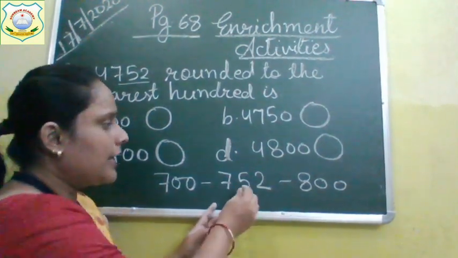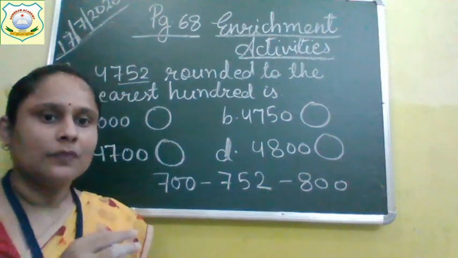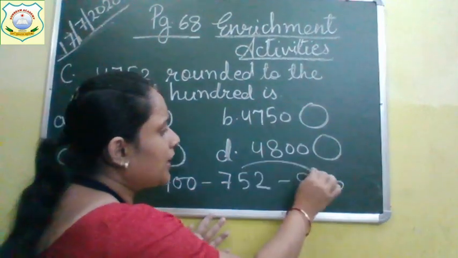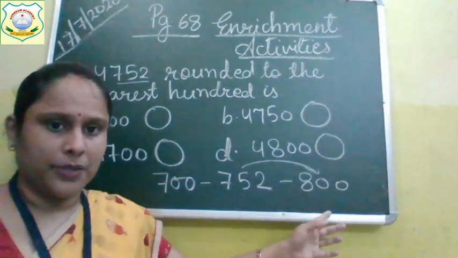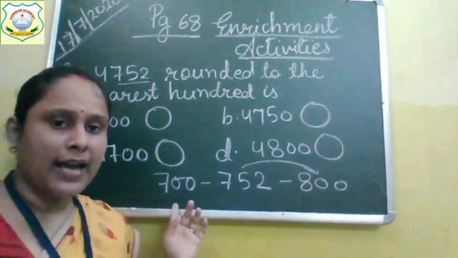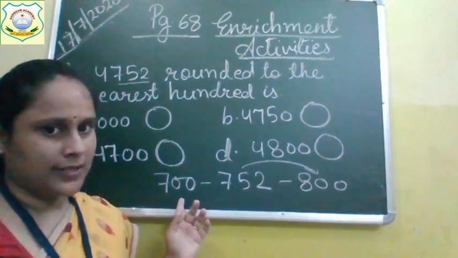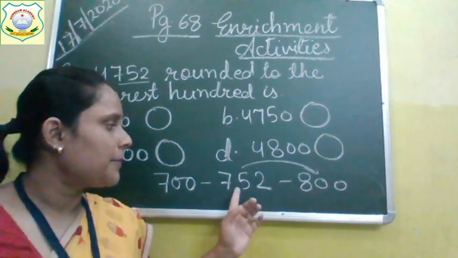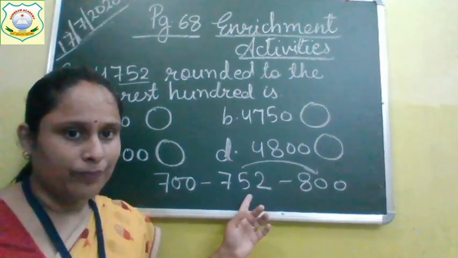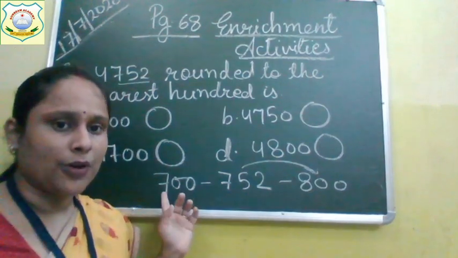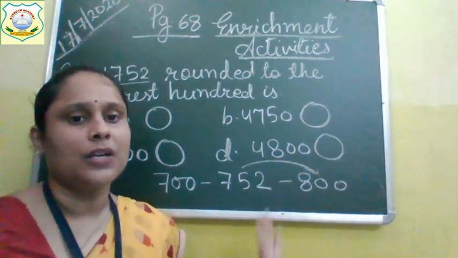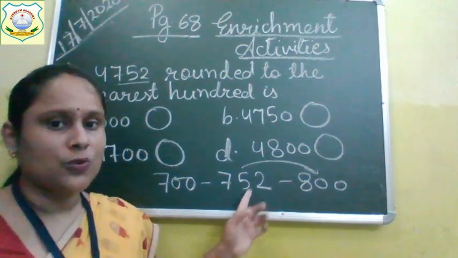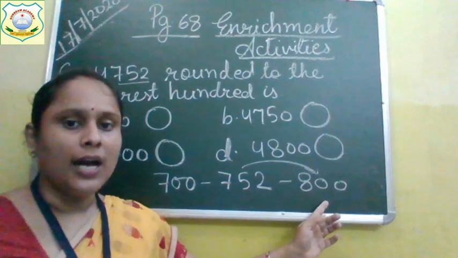Now, when the number is 50 or above, it is rounded off to the next number. If it is less than 50, it will round off to the first number. Here it is 52, so it will round off to 800.